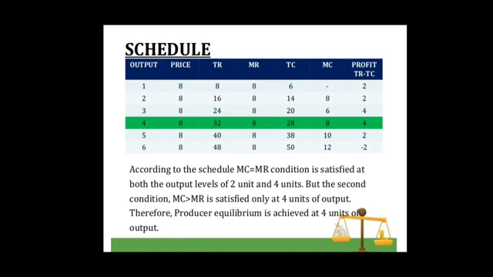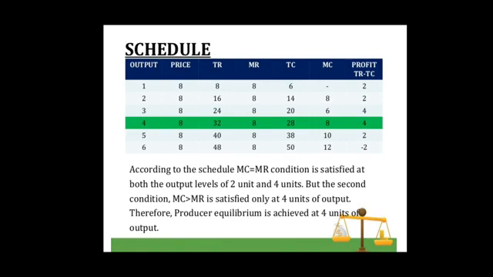Now look at the table. In the first situation, when output is 2 units, marginal cost is rupees 8, and beyond this level the marginal cost falls and it becomes less than marginal revenue. So this point is not the point of equilibrium, as the second condition is not met at this point.